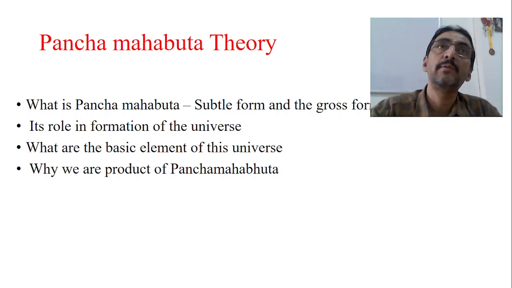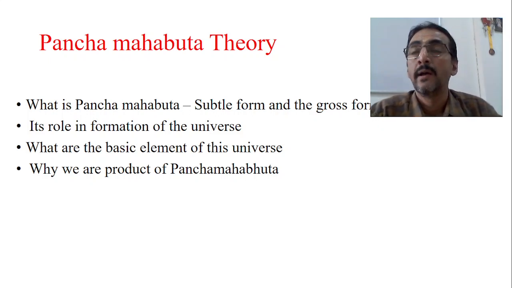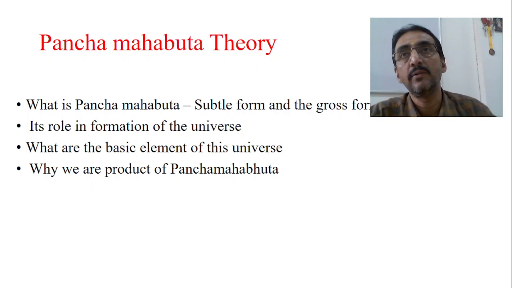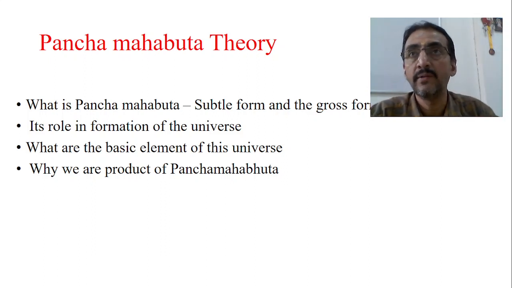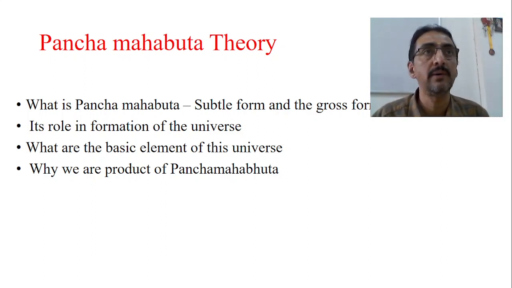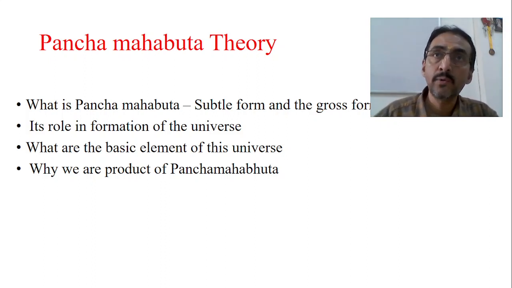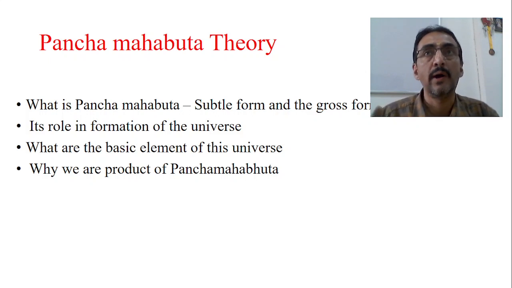So our body is made up of Pancha Mahabhutas with the dominance of one particular Mahabhuta. Our body is a combination of Pancha Mahabhuta with the dominance of one, in each and every part. If I take bone, the bone is made up of all the Pancha Mahabhutas with the dominant Prithvi Mahabhuta or Vayu Mahabhuta.